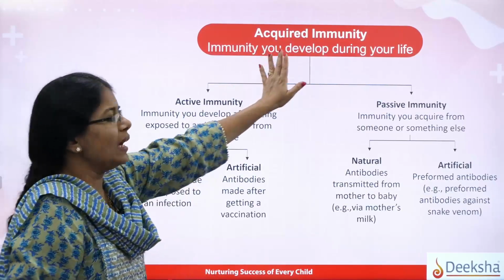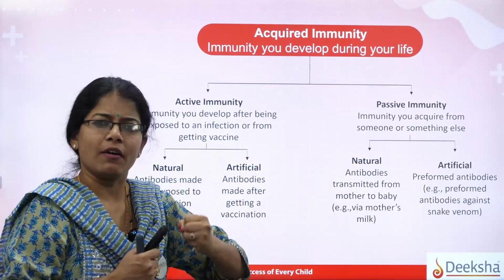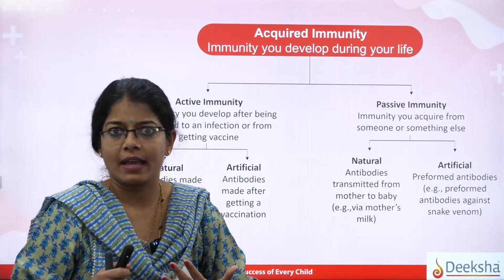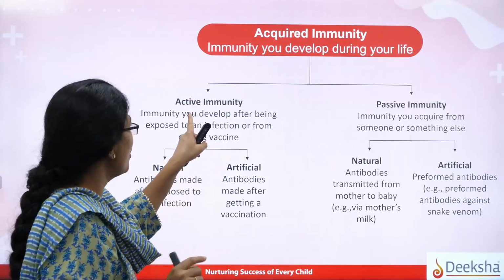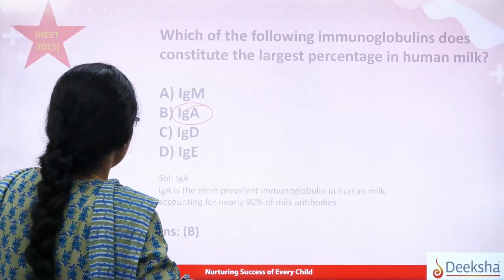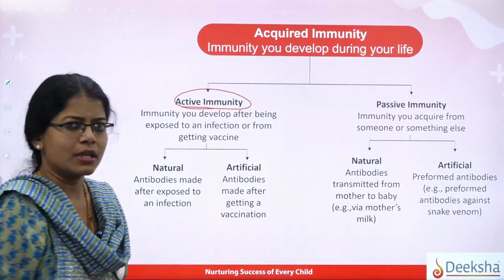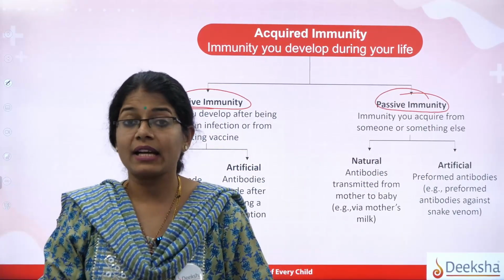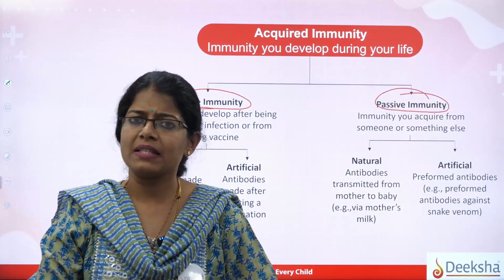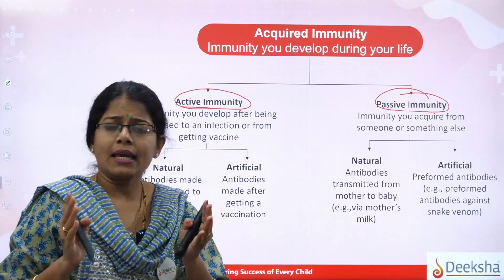So acquired immunity, as you know very well, we develop slowly. My body slowly learns to develop immunity. There are many ways of learning. Let us now learn what are the different ways. First of all, in acquired immunity you will find something called active immunity. Let us now talk about what this active immunity is. The second one is passive immunity. Right? So first of all, you will have two types: one is active acquired immunity, then comes passive acquired immunity. Now, what is the difference between active and passive immunity? I can give you some examples.